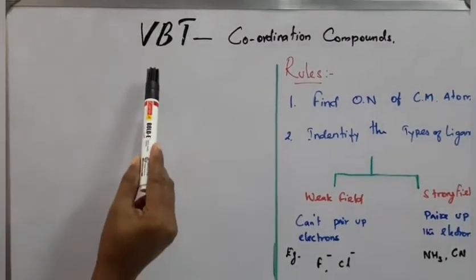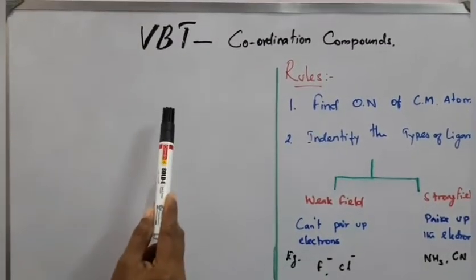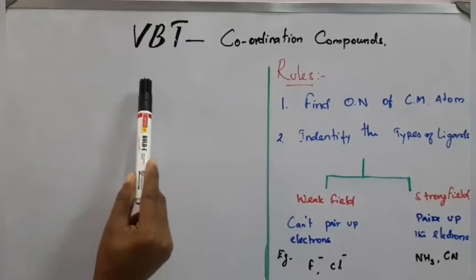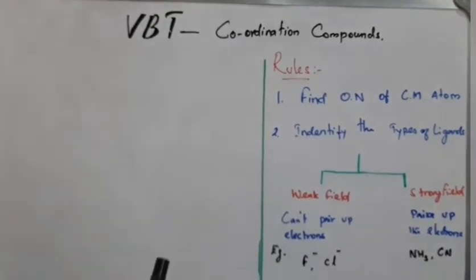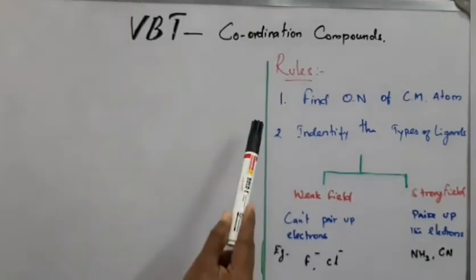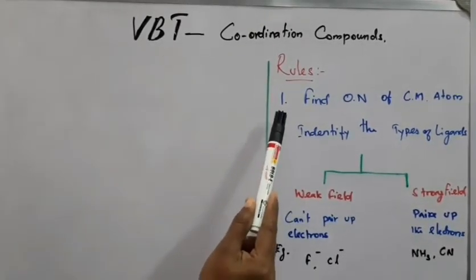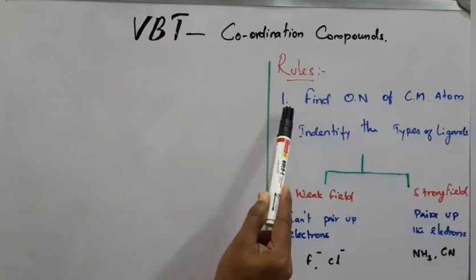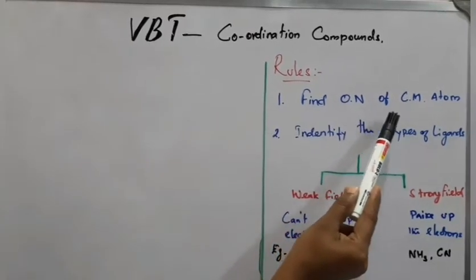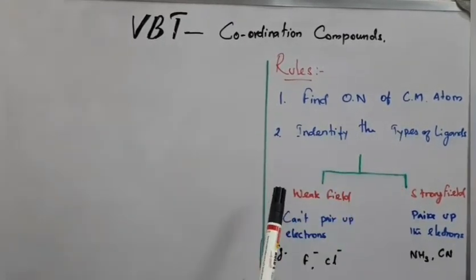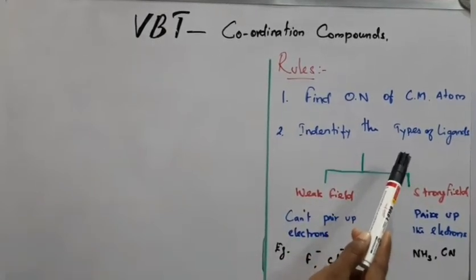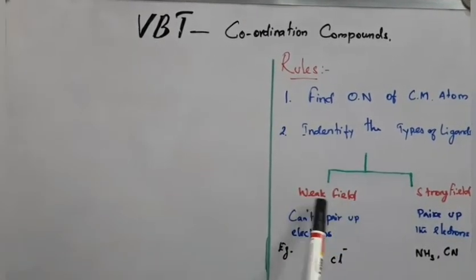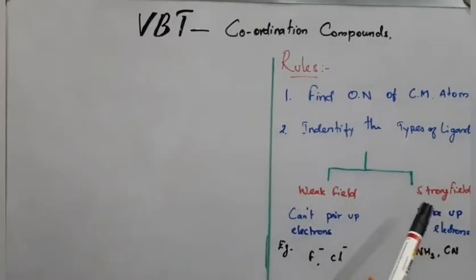Students, today's session we are going to see a new concept, VBT. VBT means valence bond theory for the coordination compounds. So for the given complex, what to do? First, find the oxidation number of the central metal atom. Second, identify the types of ligands, because the ligands may be weak field ligands or strong field ligands.